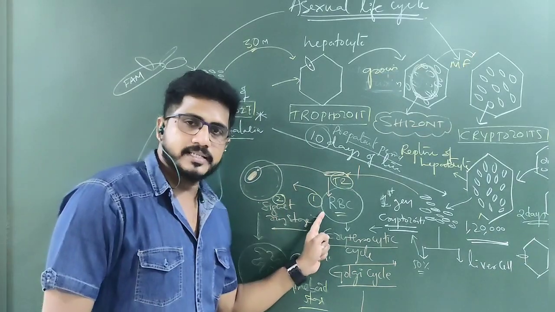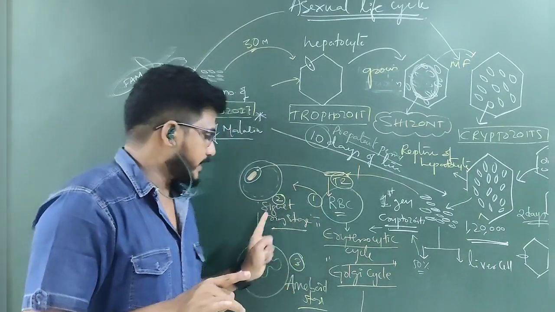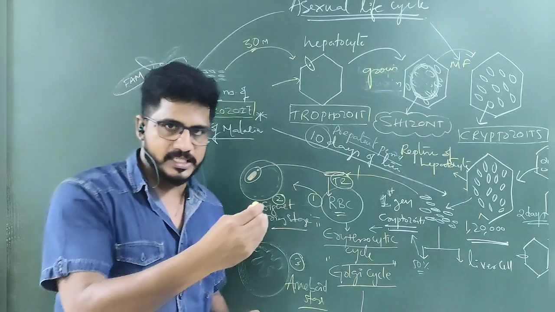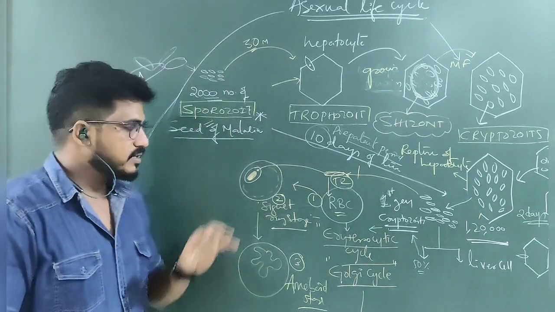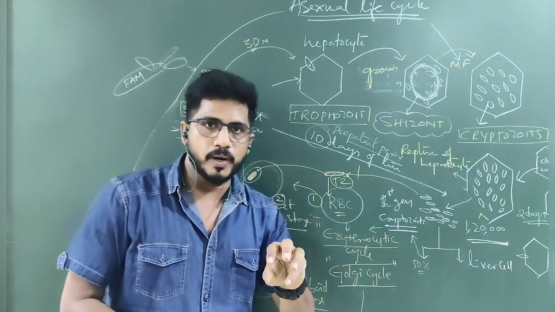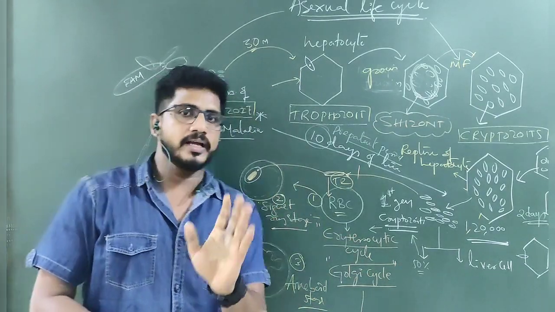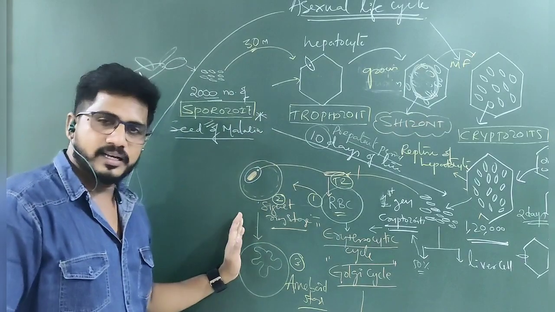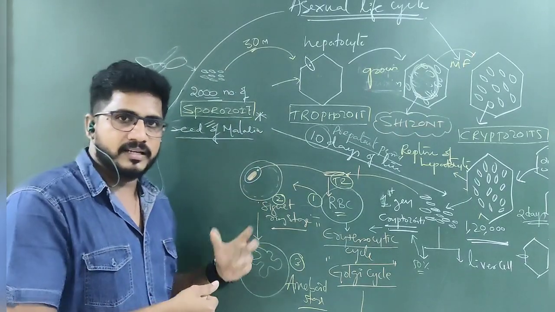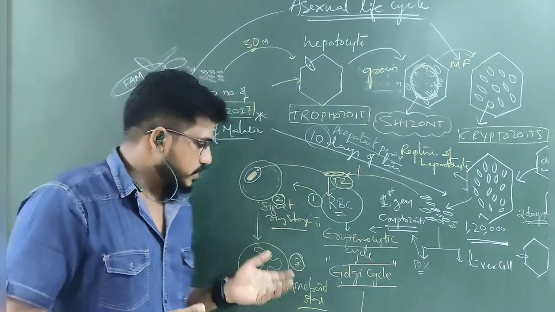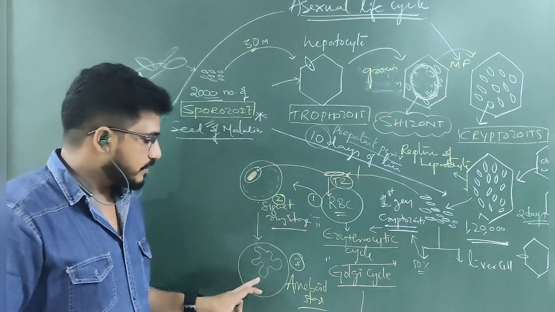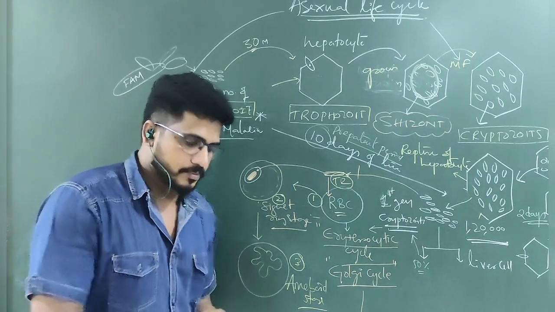The first stage of the erythrocytic cycle is trophozoite again. The second stage is the signet ring stage. Why is it called the signet ring stage? For eating, it has to select the food vacuole. While it is present inside the food vacuole, the appearance looks like a ring. That's why it is called the signet ring stage. After eating everything, they form some pseudopodia to search for food material inside the RBC. At that time we can observe the amoeboid stage.